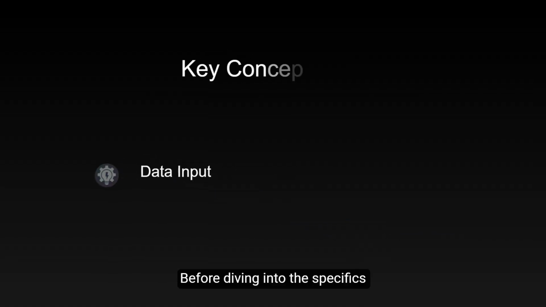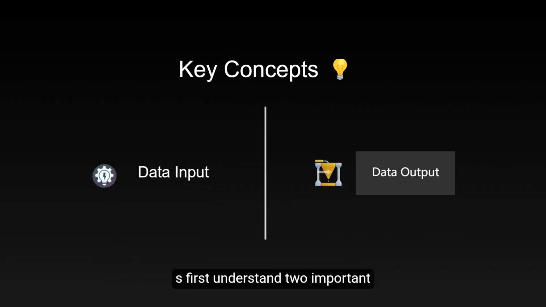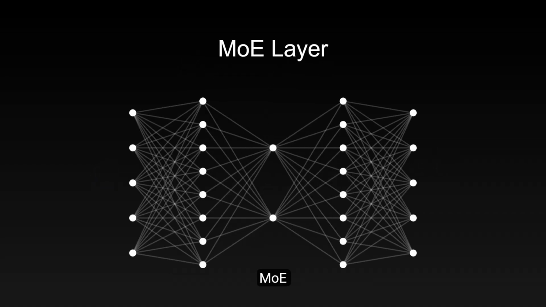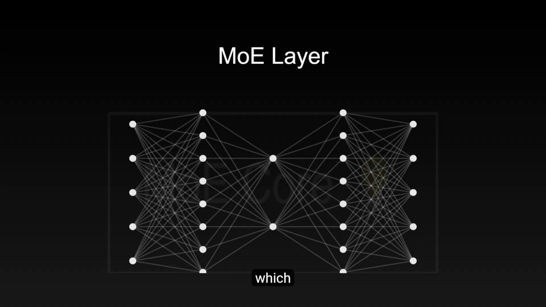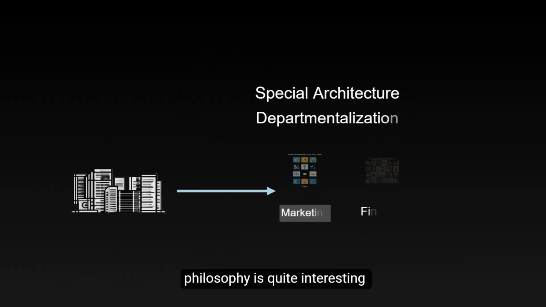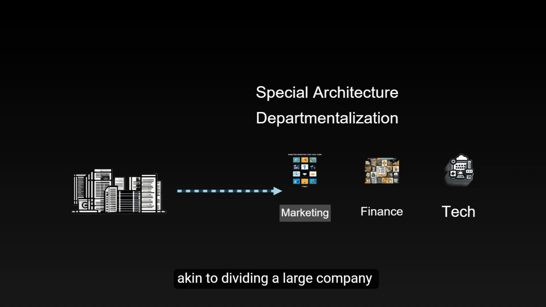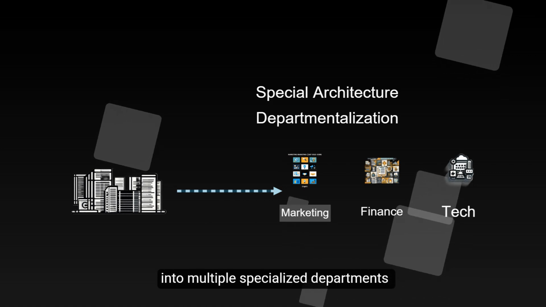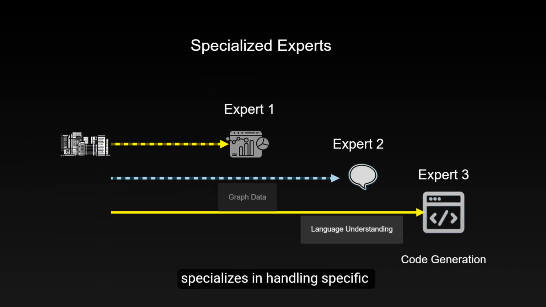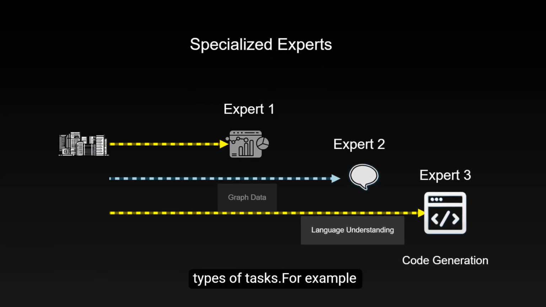Before diving into the specifics, let's first understand two important concepts. The first is the mixture of experts, MoE, model, which is a special type of neural network architecture. Its design philosophy is quite interesting, akin to dividing a large company into multiple specialized departments. Each expert, i.e. submodel, specializes in handling specific types of tasks.